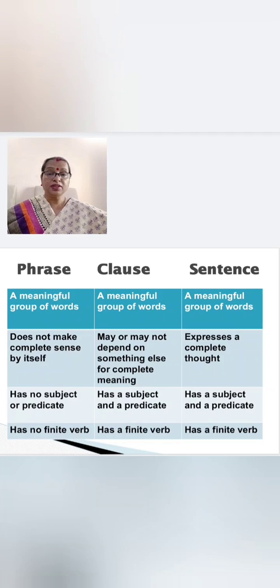Then what are the differences? A phrase has no finite verb. Already you have studied what is finite. Okay? And a clause has a finite verb. And a sentence also has a finite verb. Finite verb we have already studied, which changes with the person and number.